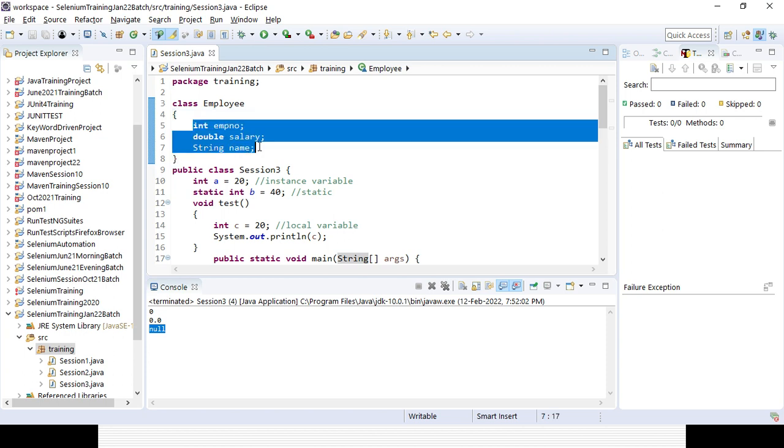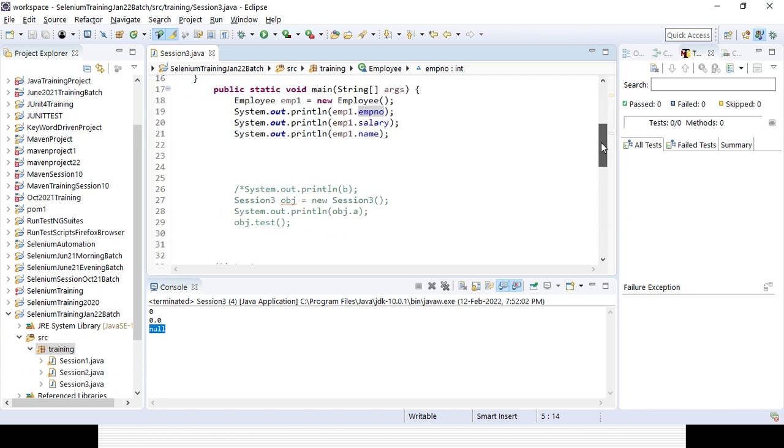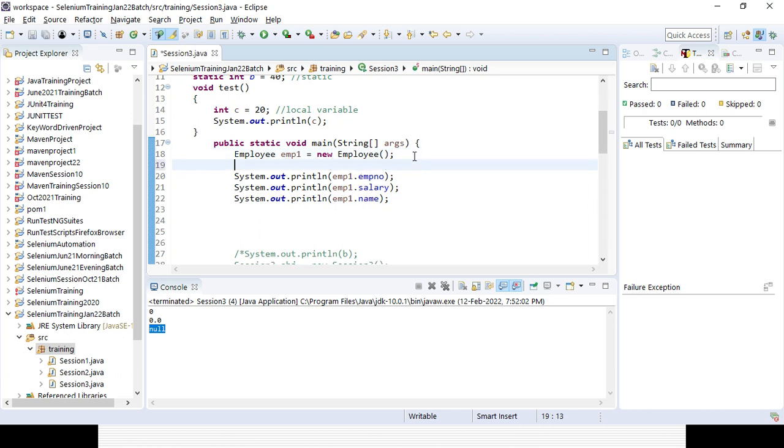So you can define the default value here, but what will be the problem? You can get only one value. If you define the value at the class level, you can get only one value. That is the problem. Sometimes you can create an object or instance, define multiple objects or instances, and define multiple values in the main method. So how can you do it? So emp dot emp number.